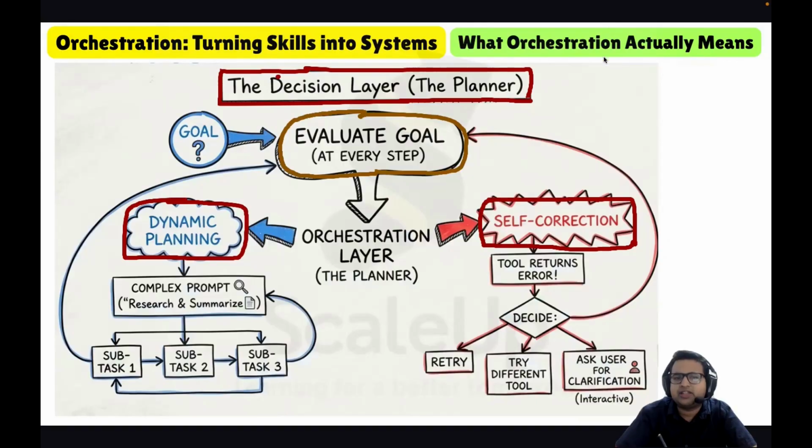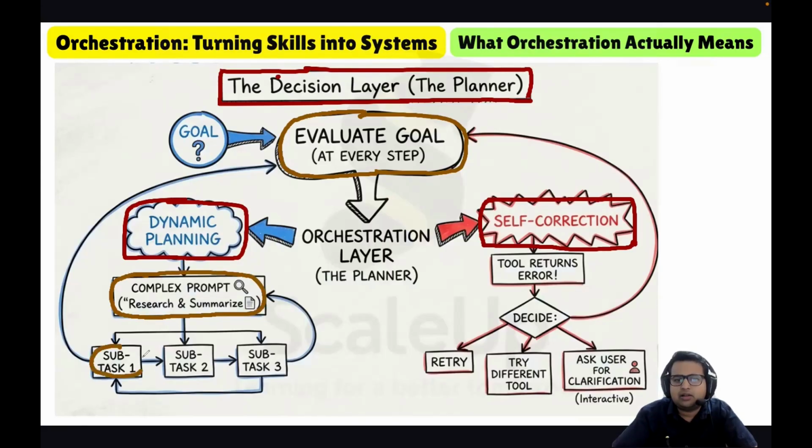In the decision layer of orchestration, we will be doing dynamic planning and self correction. Dynamic planning means breaking the complex prompt into subtasks.